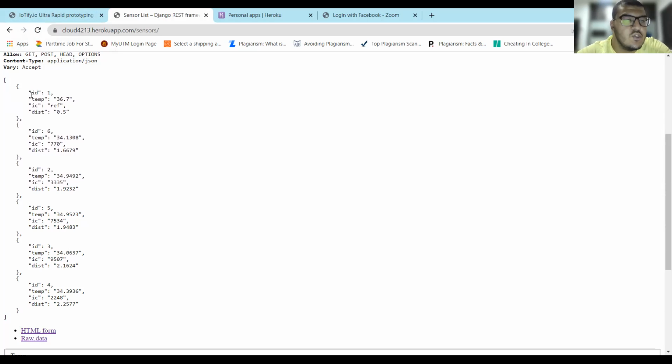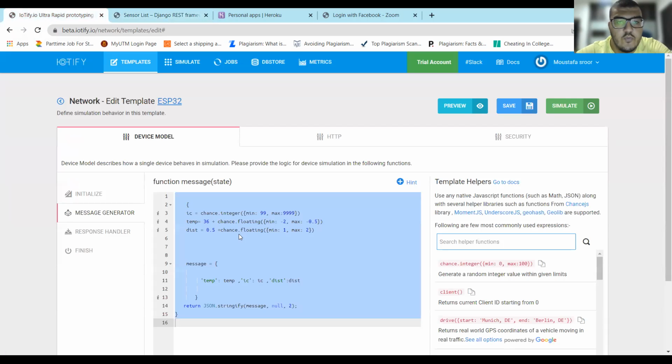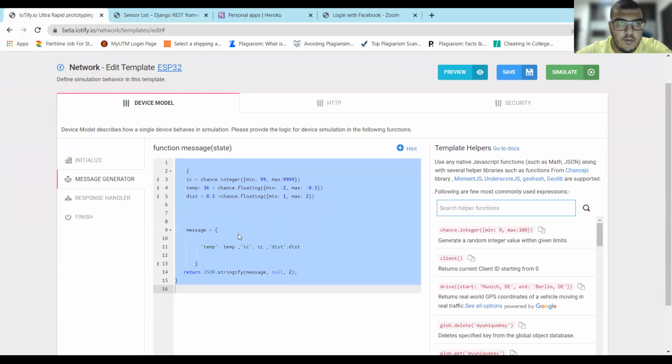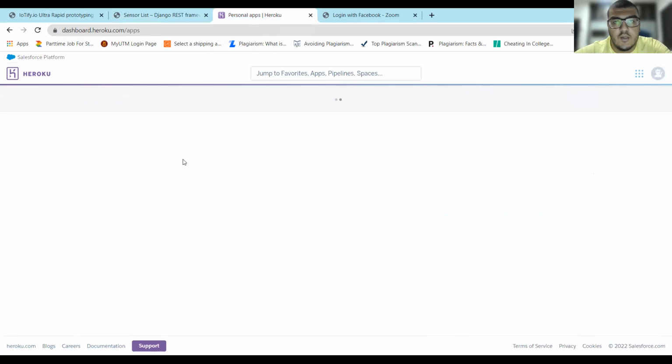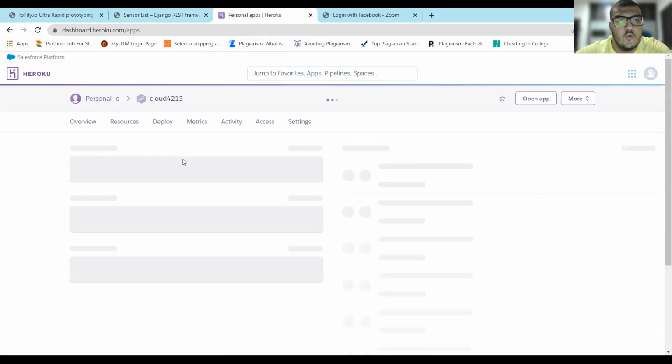How do we actually send our sensor readings? I've already explained this in our milestone 3. We use IoTify to send our sensor readings. So now we will explain our dashboard. So this is our app in Heroku.